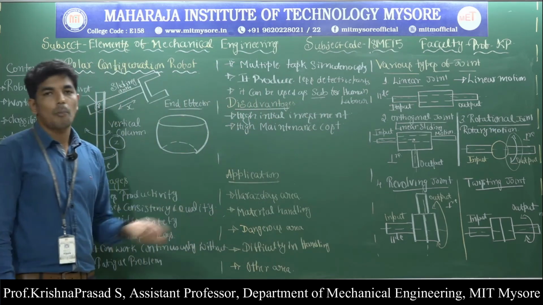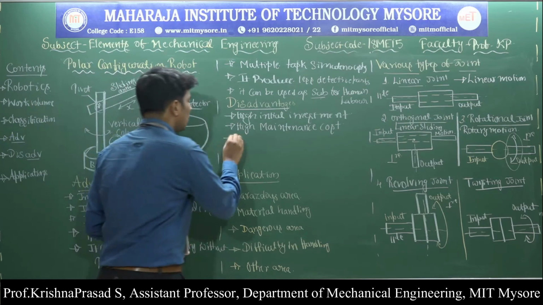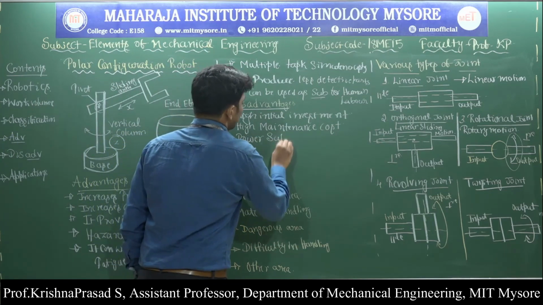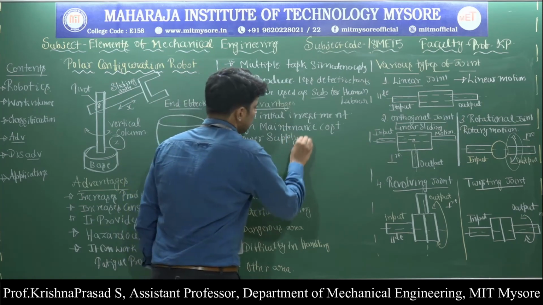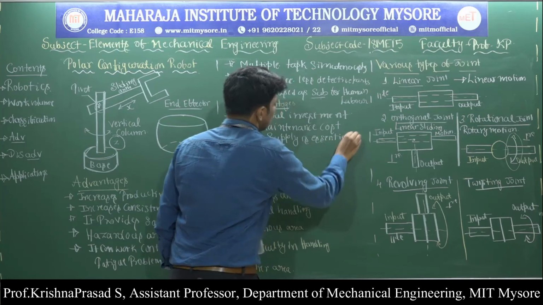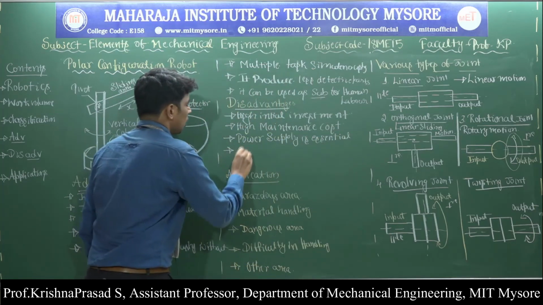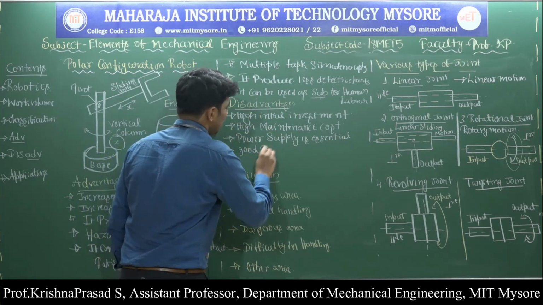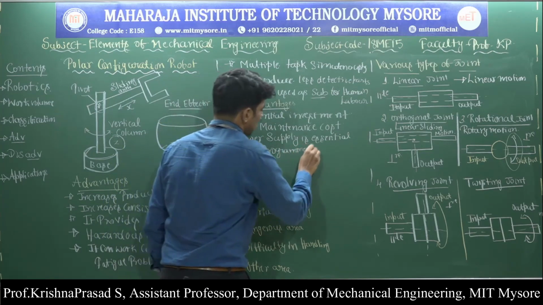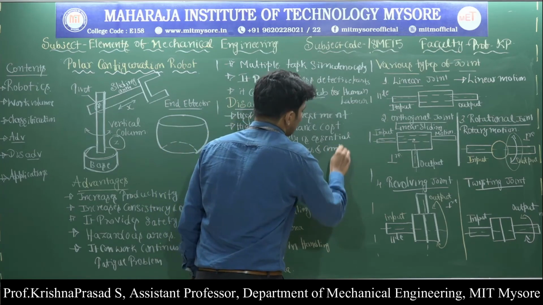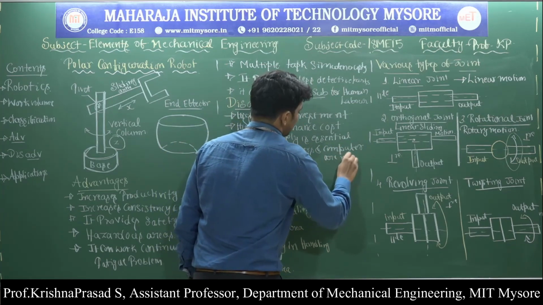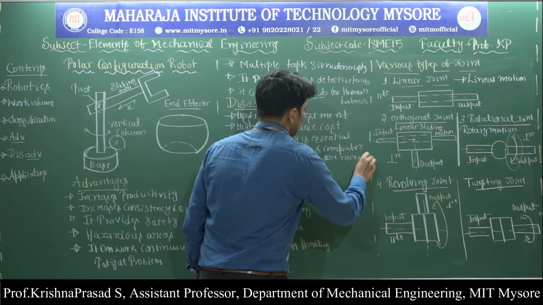Then, in order to operate the industrial robot, power supply is essential. Then good programming capability, a good programmer, and computers are necessary to operate the industrial robot.